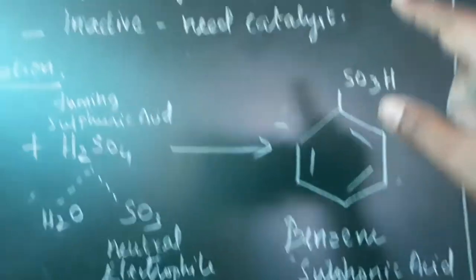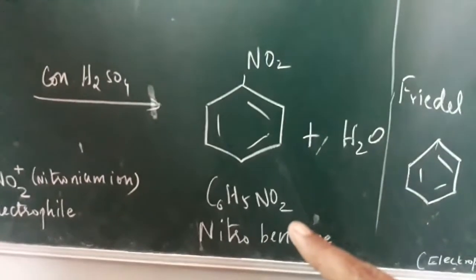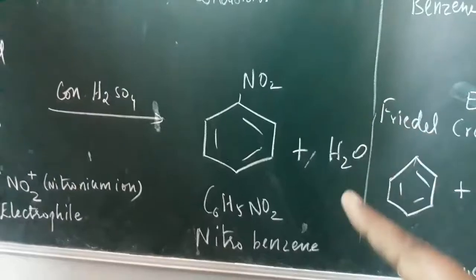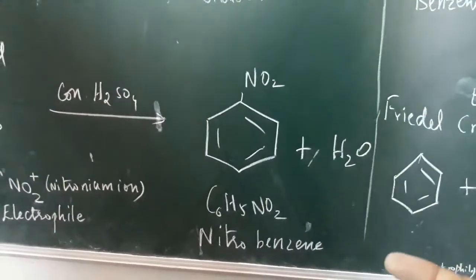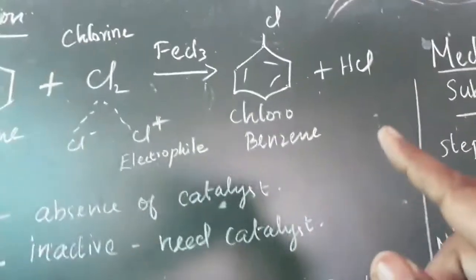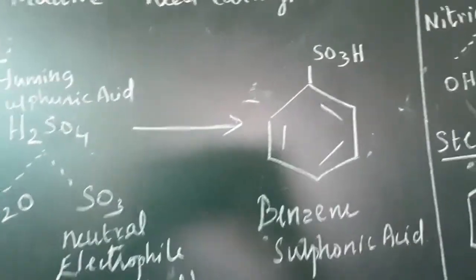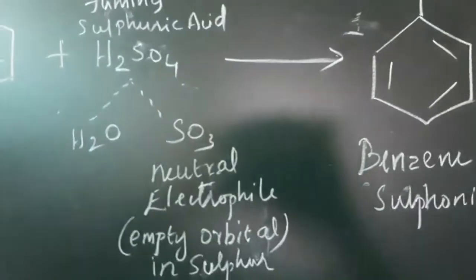This does not happen in other reactions, not like this in chlorobenzene, not in nitrobenzene. Once the hydrogen is eliminated, it combines with the other compound and produces water here, and here it produces hydrogen chloride, but here there is no water or hydrogen chloride. Why? Because it is a neutral electrophile.